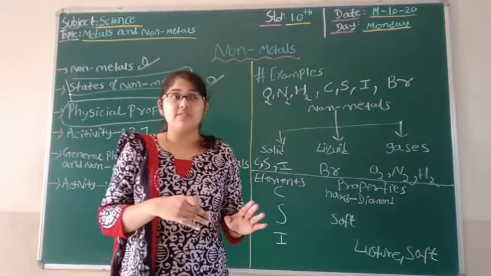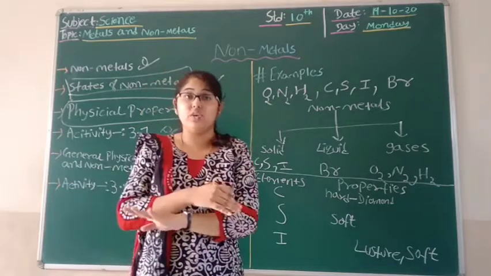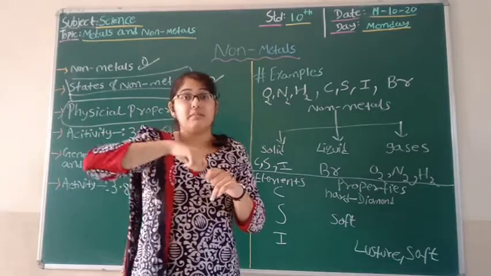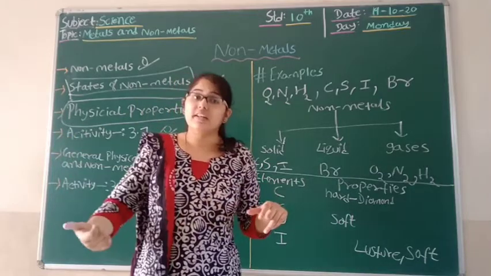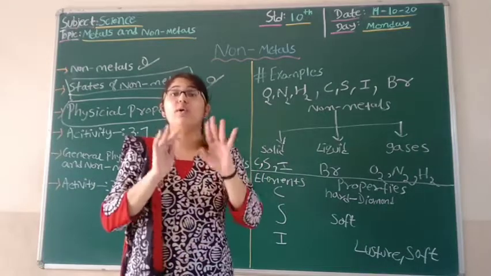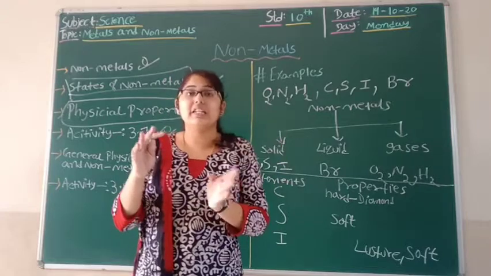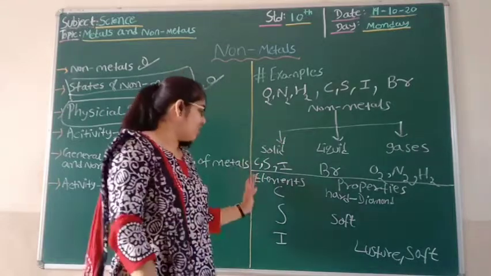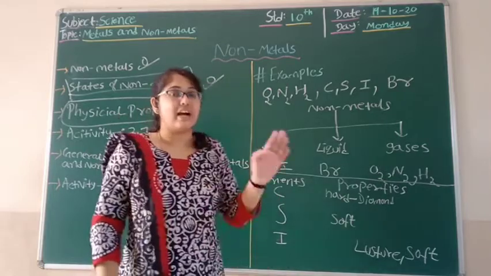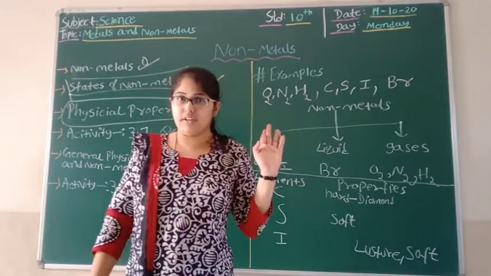Then we have seen activities 3.3 and 3.4 in metals, that if a metal can be made into thin sheets, then it is malleable, and if it can be made into wires, then it is ductile. But students, in this case we can definitely say that non-metals do not possess malleability and ductility. So neither sulfur, carbon nor iodine has the property of malleability and ductility.